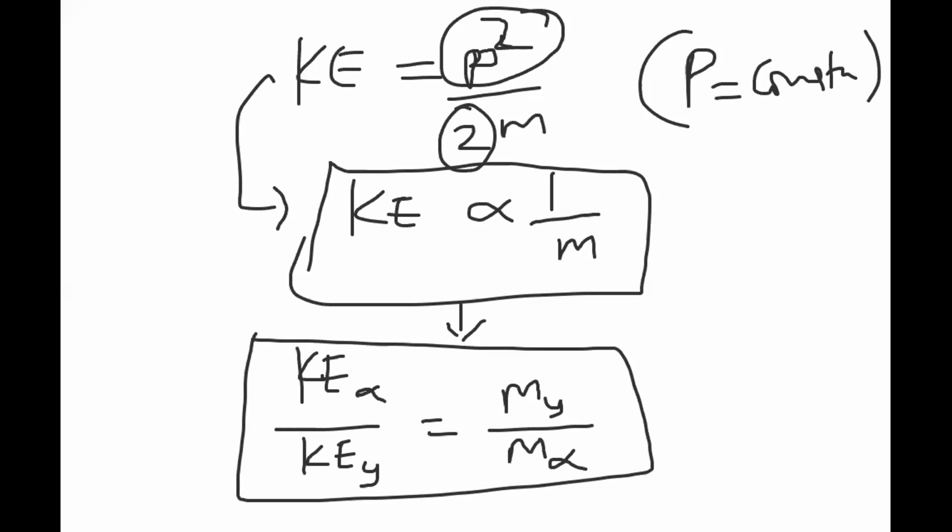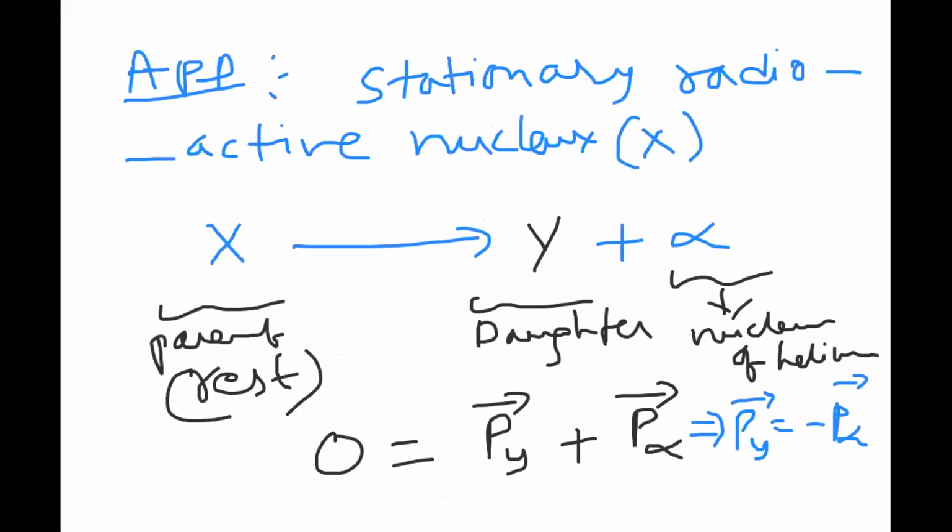So like that we combine the law of conservation of linear momentum concept here. Simply, we have taken a stationary radioactive nucleus X. It emits one daughter nucleus, and the other is an alpha particle. Since it is at rest before, the total momentum after must also be zero. Total momentum before and after has to be zero. The sum of the momentum of the daughter and the momentum of the alpha nucleus, if you observe, now we got the relation here with a minus sign.